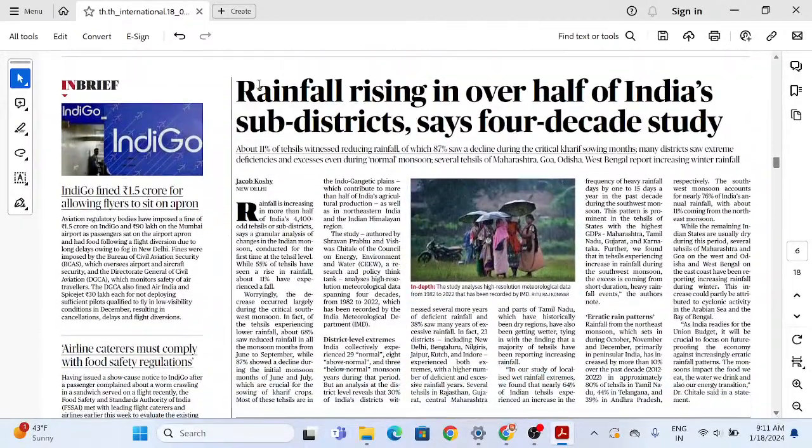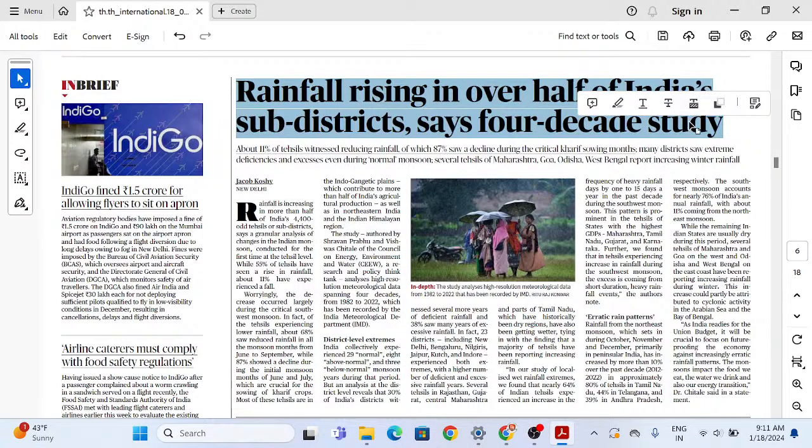Now this is very interesting news. Rainfall rising in over half of India's sub-districts, say 4 decade study. About 11% of tehsils witnessed reducing rainfall, of which 87% saw a decline during the critical Kharif sowing months. Many districts saw extreme deficiencies and excesses even during normal monsoon. Several tehsils of Maharashtra, Goa, Odisha, West Bengal report increasing winter rainfall.